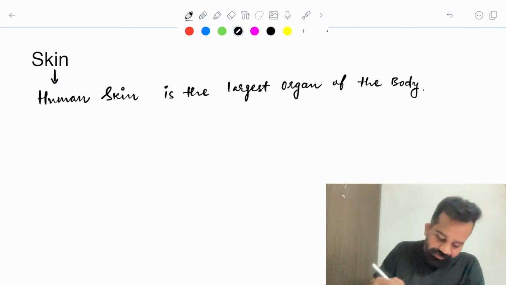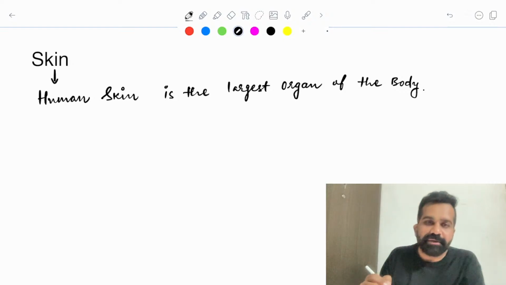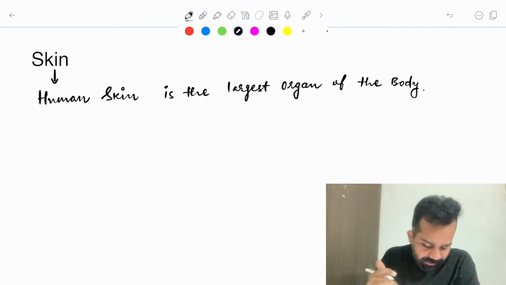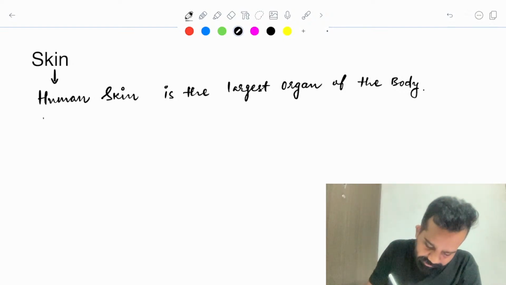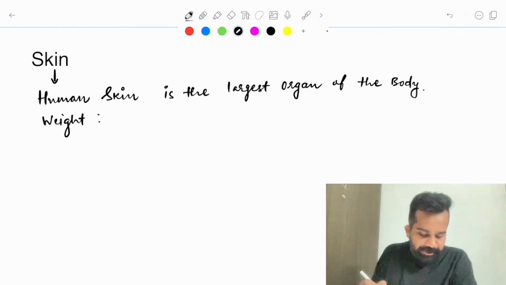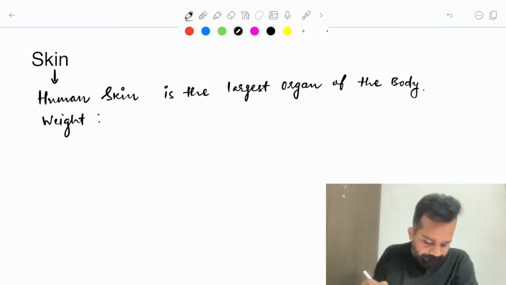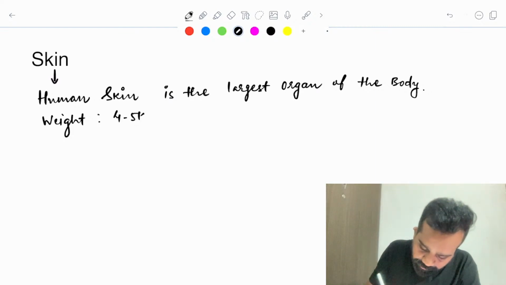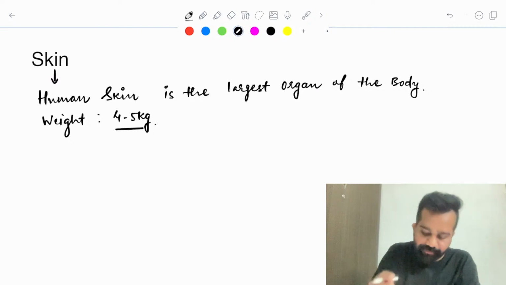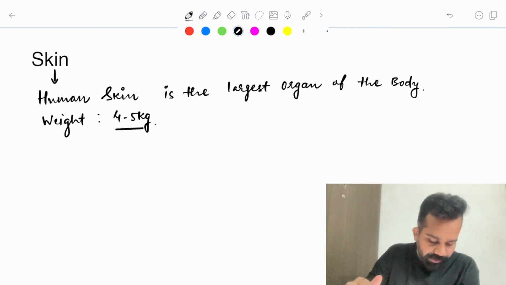So, another question: what is the approximate weight of the skin? If you weigh only the skin, what is the approximate weight it will be? The approximate weight will be 4 to 5 kilograms.